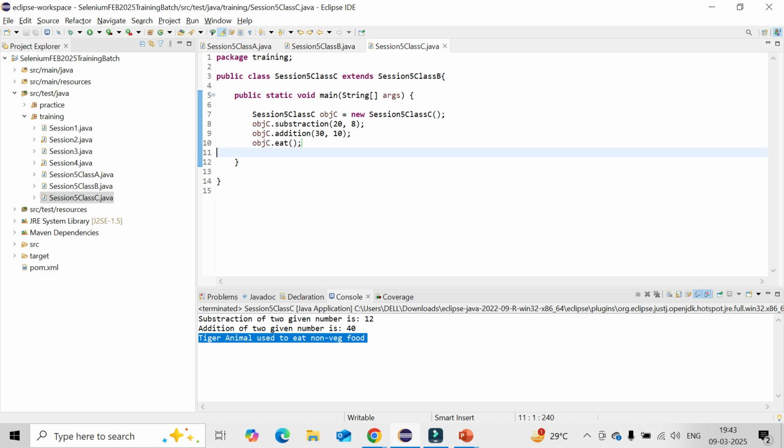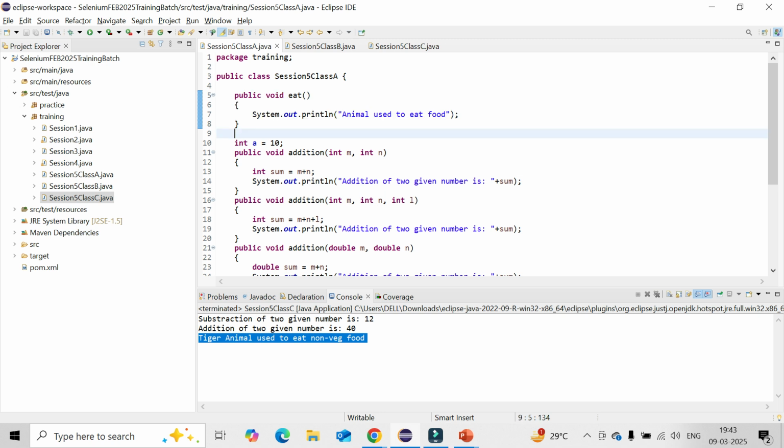We have constructor also, yesterday we came to know, right? And constructor means that it will have the same name as the class. The method name will be the same as the class name. So what is the difference between method overloading and constructor overloading? The basic difference: for a method you need to first create the object and then call the method separately. But for a constructor you need not call it. As and when you create the object, automatically the constructor will be invoked.